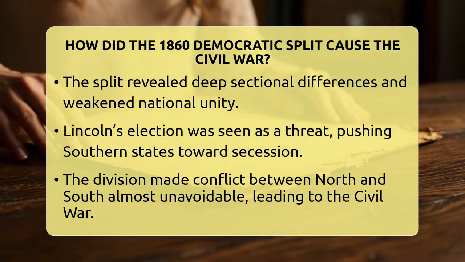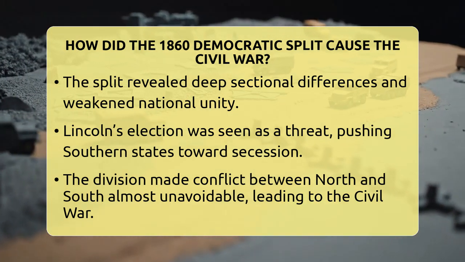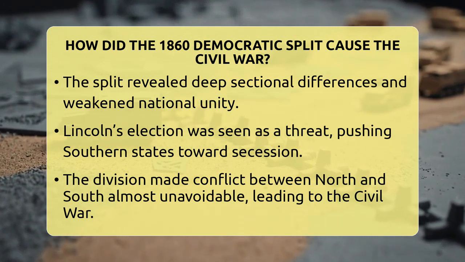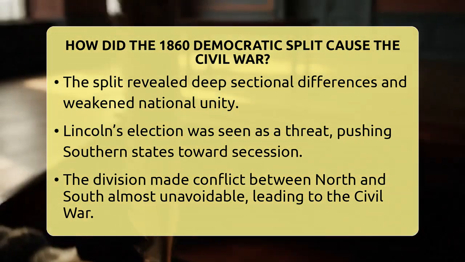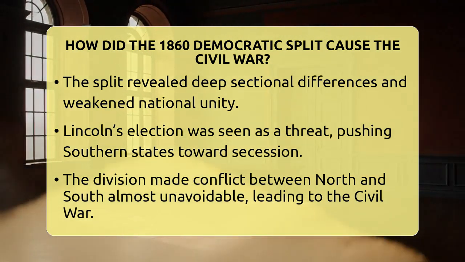Because the Democrats could not unite behind a single candidate, Lincoln was elected, and that tipped the scales toward secession. The Southern states saw Lincoln's win as a sign that their interests would no longer be protected in the federal government. This fear pushed them to break away, which set the stage for the Civil War.